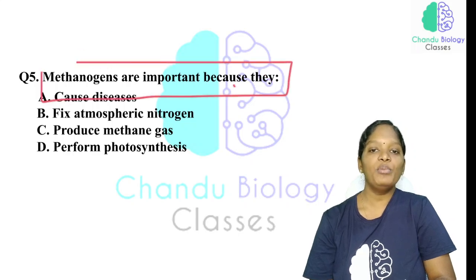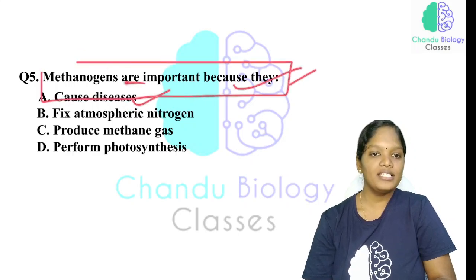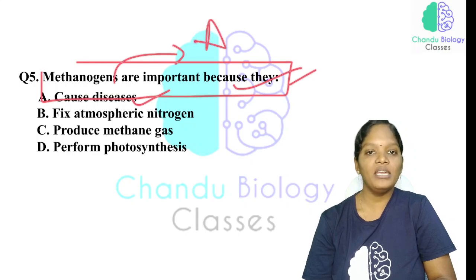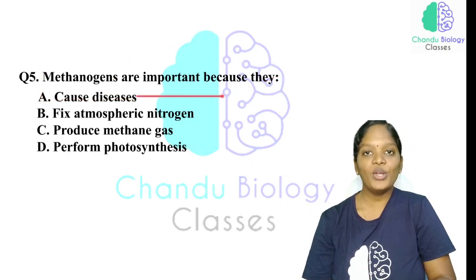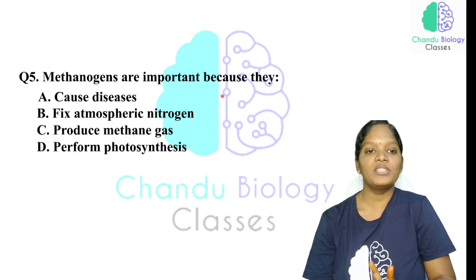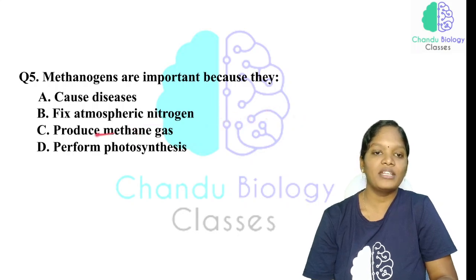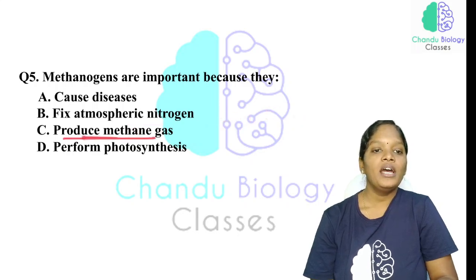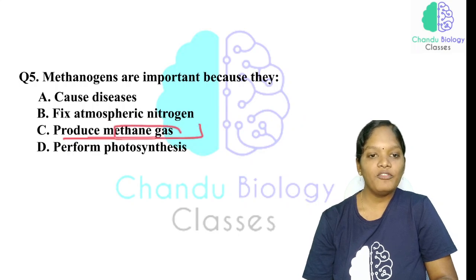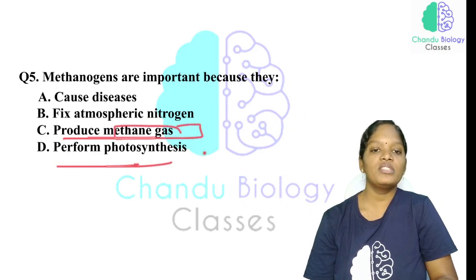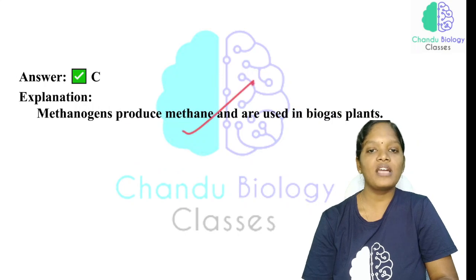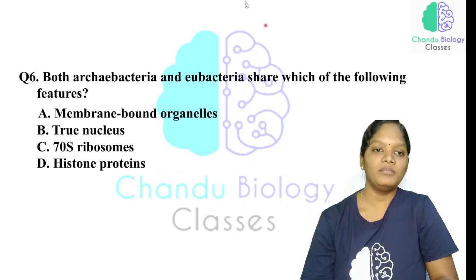Methanogens are important because they cause disease? Methanogens come under archaebacteria, and they do not cause any disease as they are not pathogenic. Fix atmospheric nitrogen? That is related to the nitrogen cycle and nitrogen-fixing bacteria. Produce methane gas, of course, is right. Perform photosynthesis is not a right statement. So option C is the right statement.